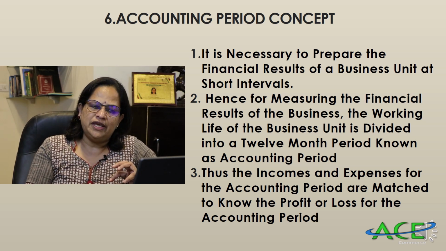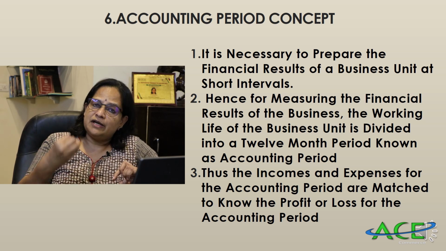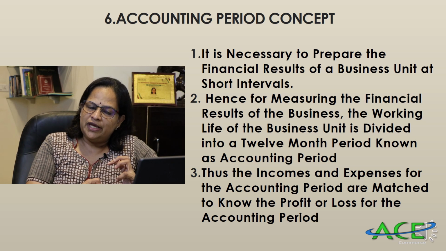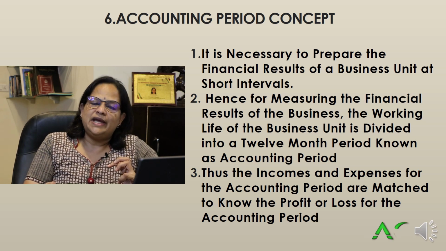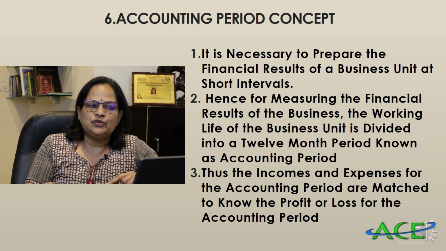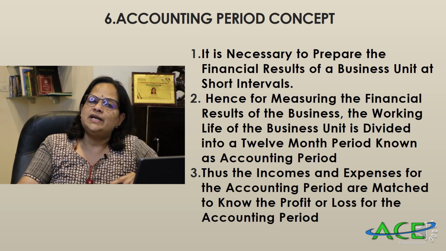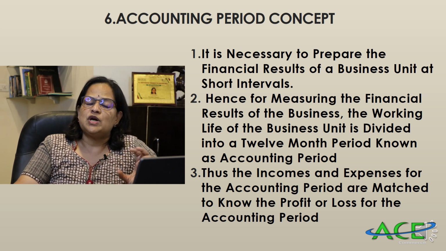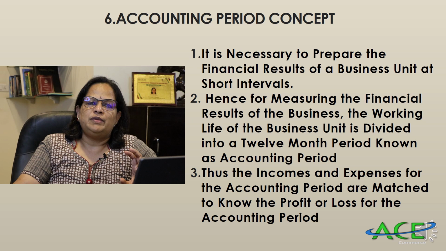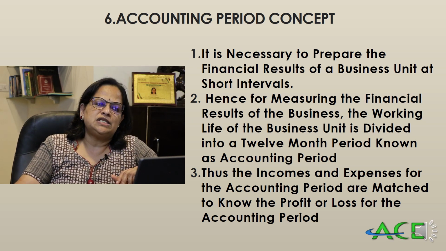That is the accounting year. We will get the result for one accounting year, and again income for one accounting year is matched with the corresponding expenses for that period. Then we will know the profit and loss also. So this is another important accounting concept, that is the accounting period concept. How are we recording accounting information? Usually for 1 year, but we are reporting the quarterly results also.